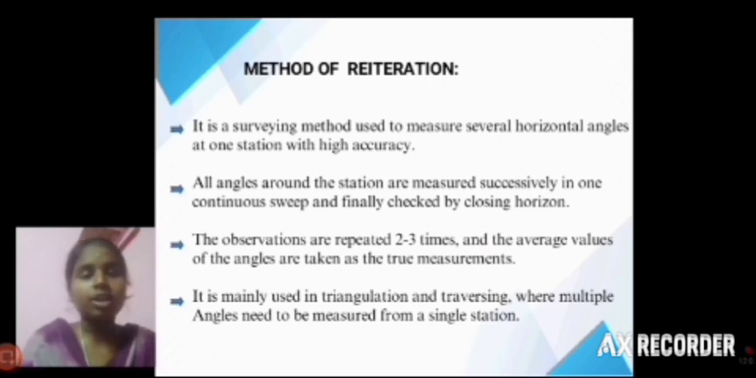This is very useful for traversing measurements and triangulation surveying. It is most useful where multiple angles are needed at one station. This is very helpful in triangulation survey and traversing survey.